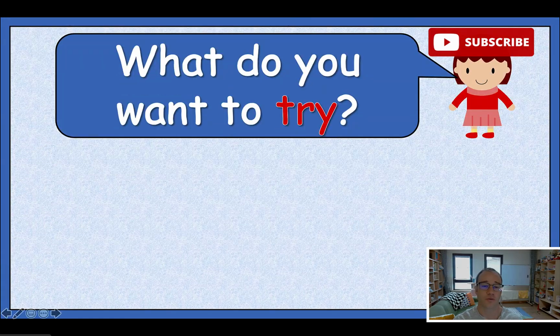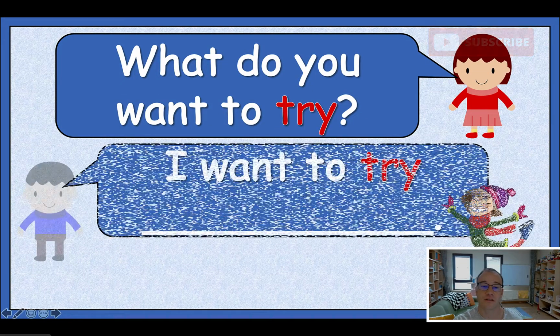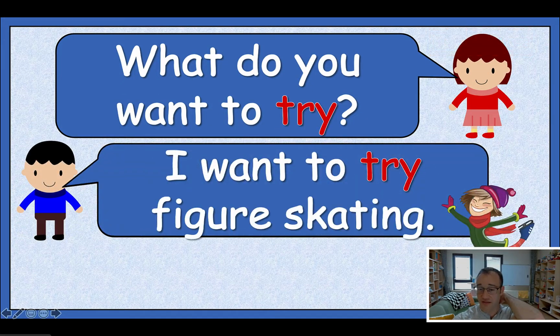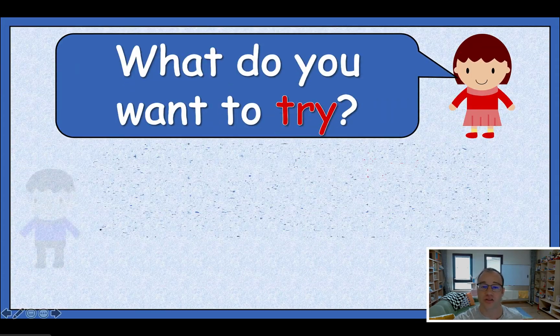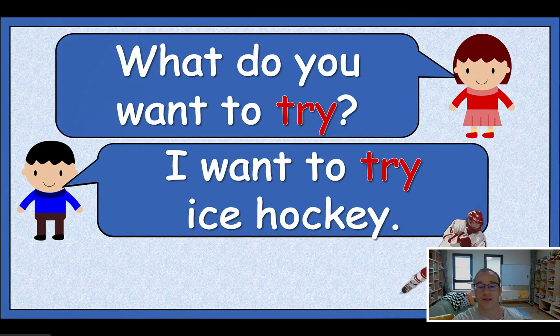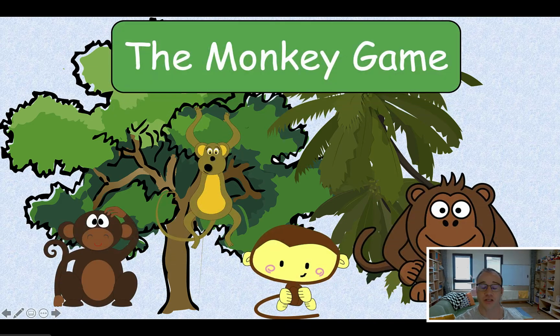Okay, but of course we want to drill the main sentence a bit before we actually do anything. And then the following games will just be continuations of the drilling, which you'll see now. So let's go into the first game, which is the monkey game.